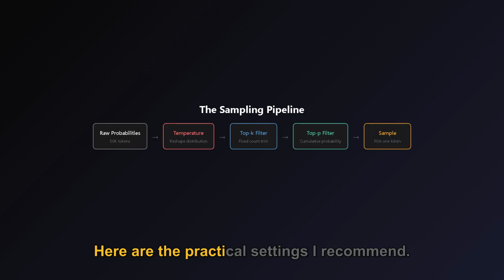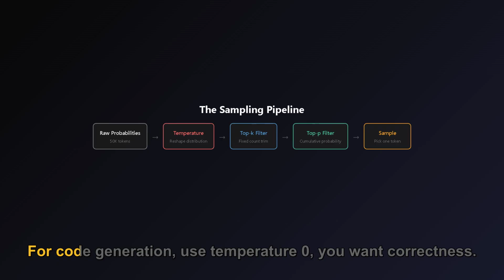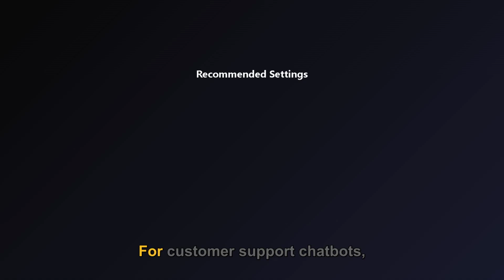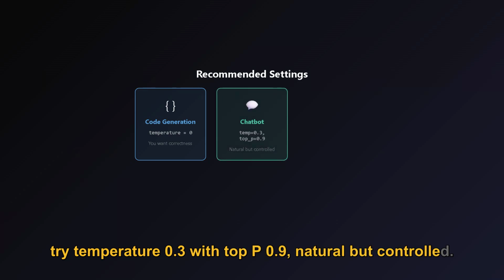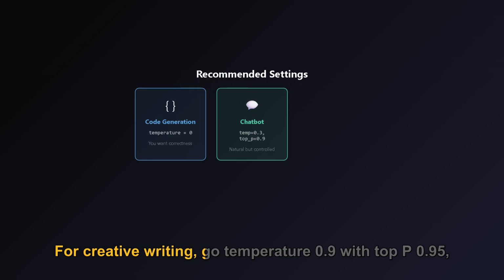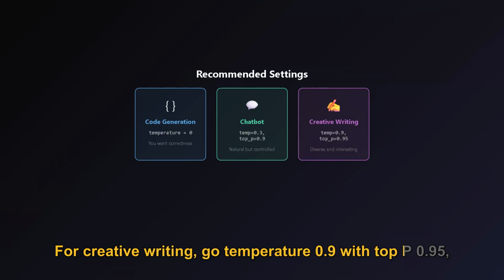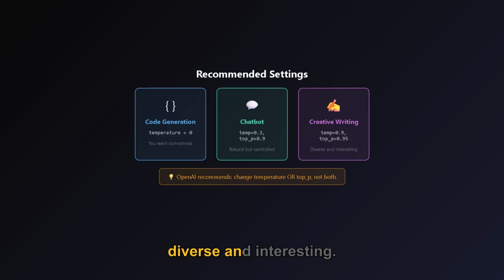Here are the practical settings I recommend. For code generation, use temperature 0, you want correctness. For customer support chatbots, try temperature 0.3 with top P 0.9, natural but controlled. For creative writing, go temperature 0.9 with top P 0.95, diverse and interesting.